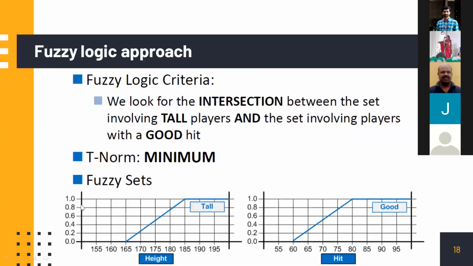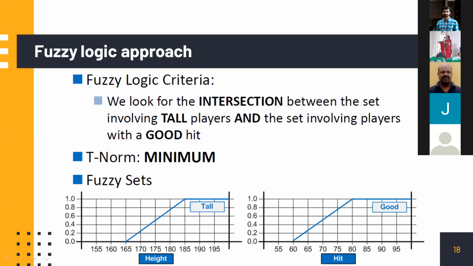Similarly, for hit, anything above 80 is 100%. He will get the full mark because we are already deciding that 80% hit is okay for us. But what about a 79 hit? He may not be completely eliminated with a 0 membership, but rather he will have a definite membership value. So this is how we form the fuzzy set. And this height and the slope, etc., again depend on our requirement.